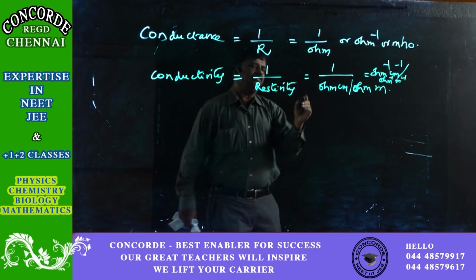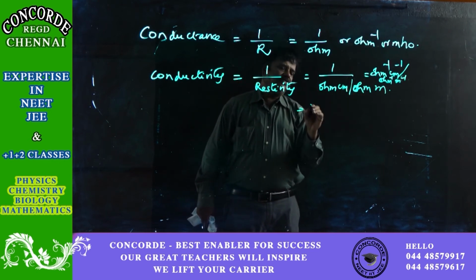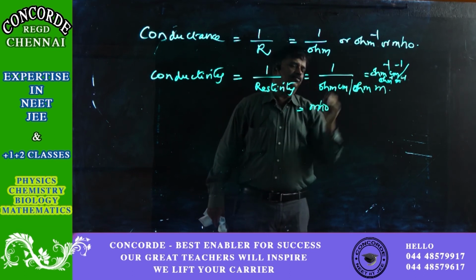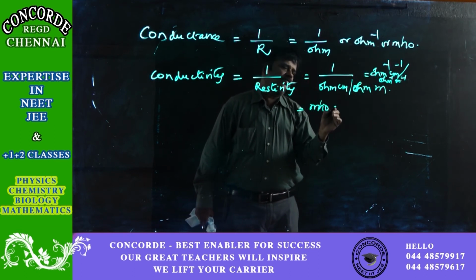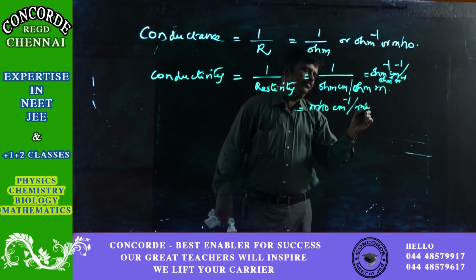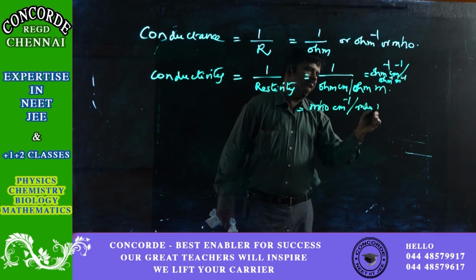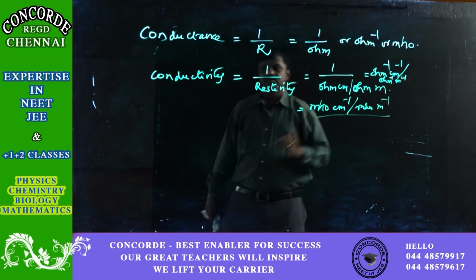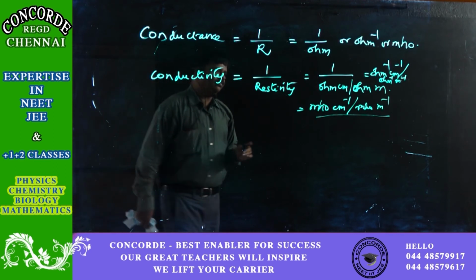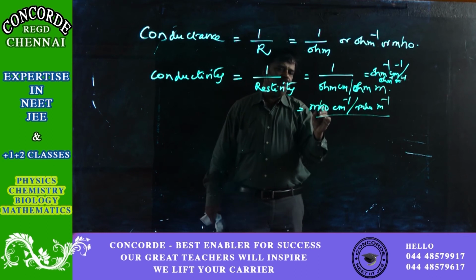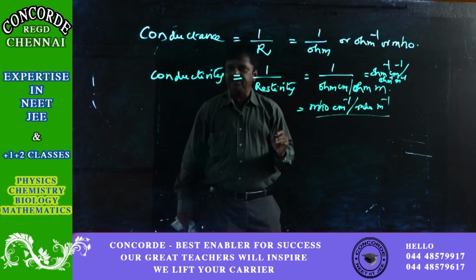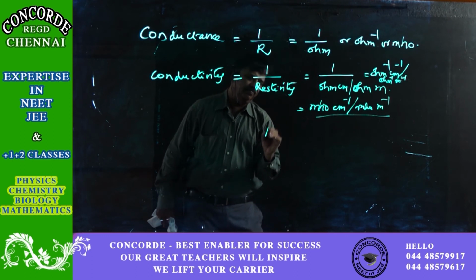We can even call ohm inverse as mho, so mho per centimeter. Instead of this, we can also have an individual unit for conductivity as Siemens.